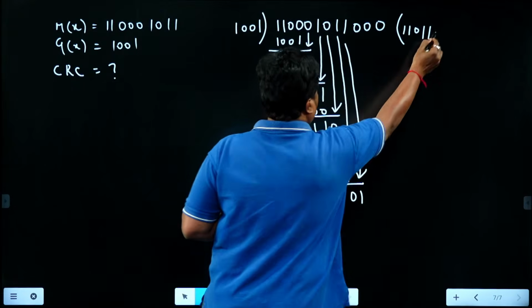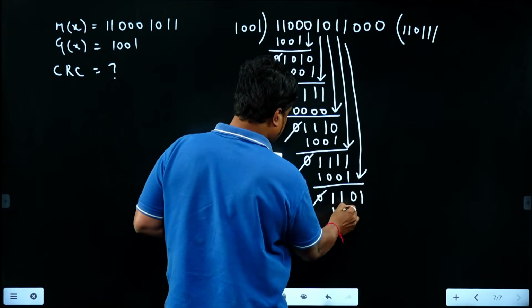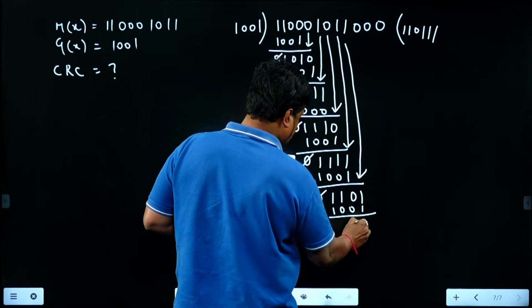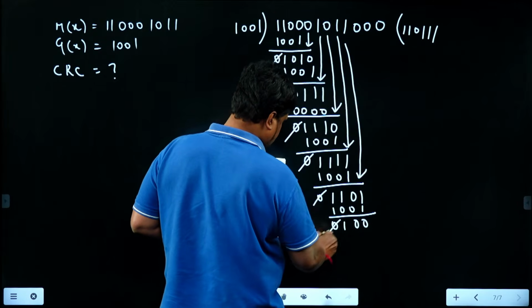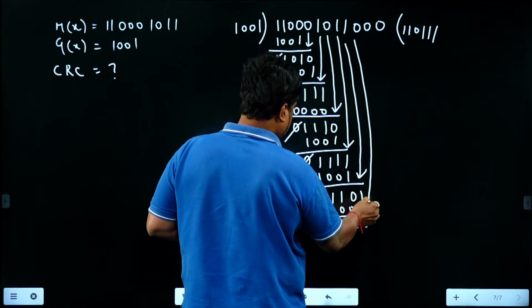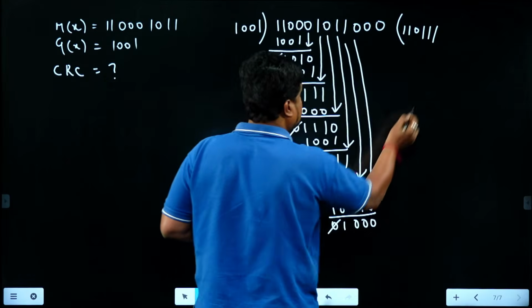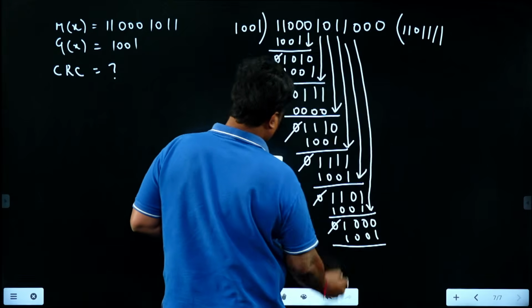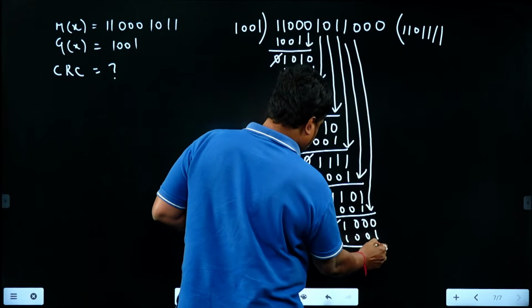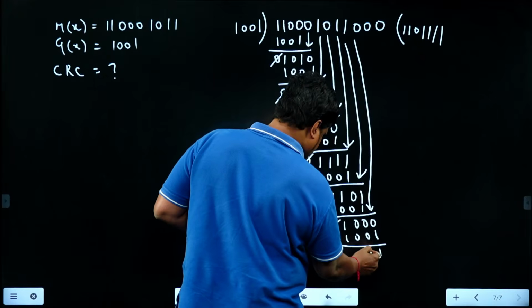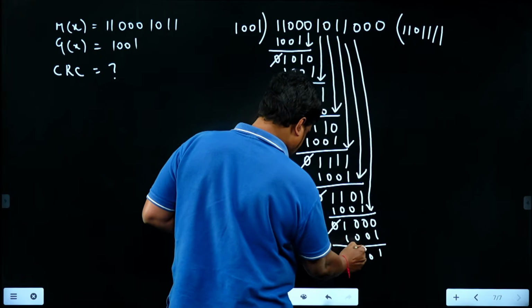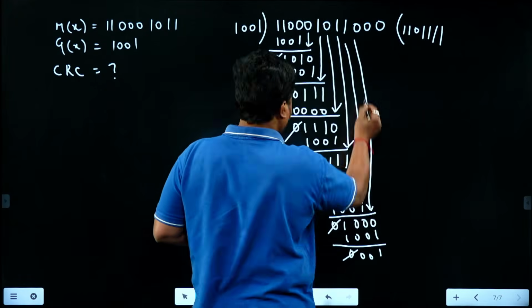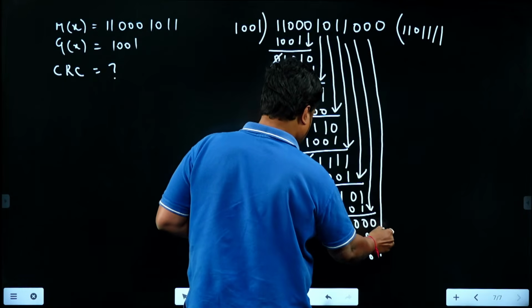Again MSB is 1, quotient is 1, 1 into 1001, 1001. 0 0 1 0. This 0 gets cancelled and this 0 will come here. MSB is 1, quotient is 1, 1 into 1001, 1001. So 1 0 0 0. This 0 gets cancelled and this 0 will come here.